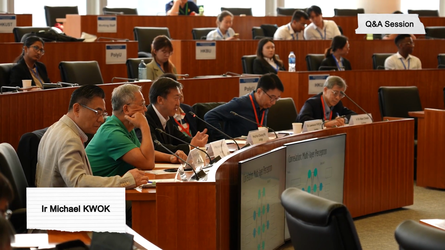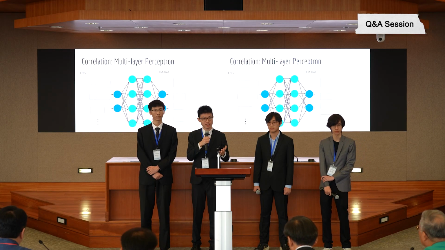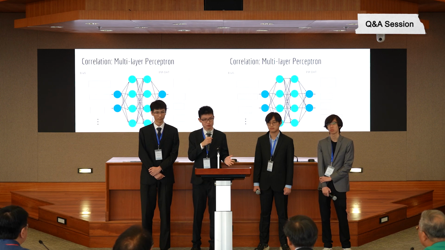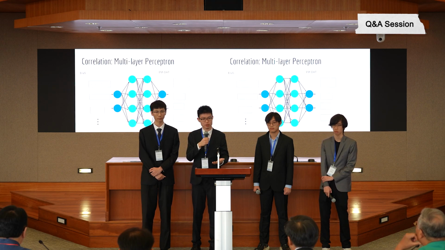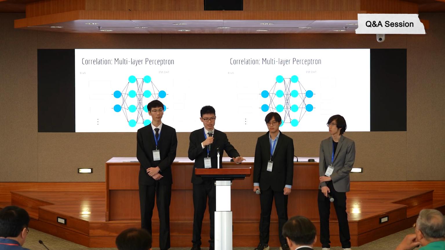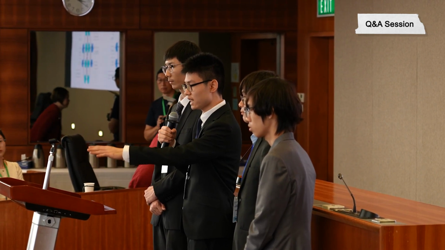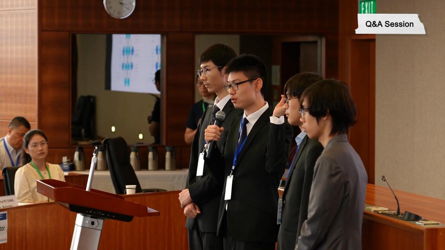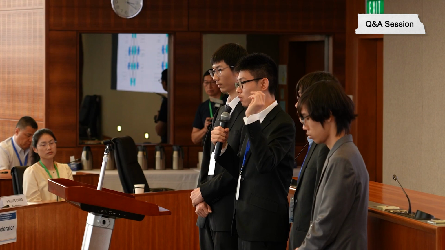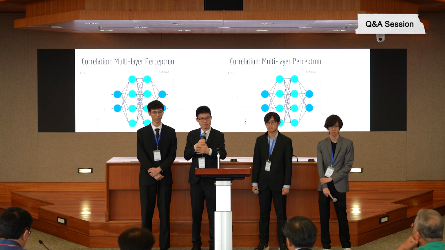What kind of fallback scenario have you built into your model? So the first part is technically how can we improve the accuracy of our model so that this does not happen. One of the ways, which we were not doing but just to explore the possibility, is we could train multiple models and then use ensemble learning. Then the kind of error will be minimized. And another way is to also predict the error of the prediction. Because now we're only predicting the values, but if we can also predict the error of the value, then we can also predict how reliable that kind of prediction is. And that would perhaps address part of your question.